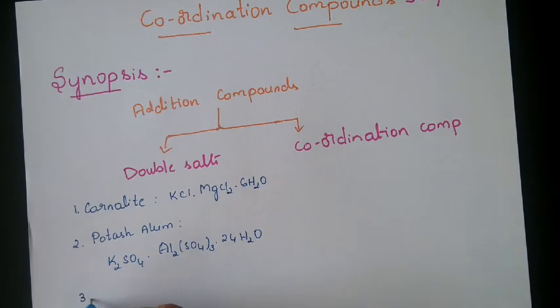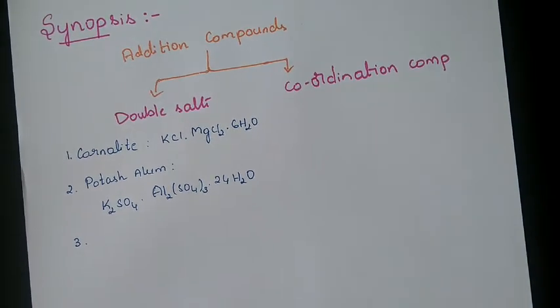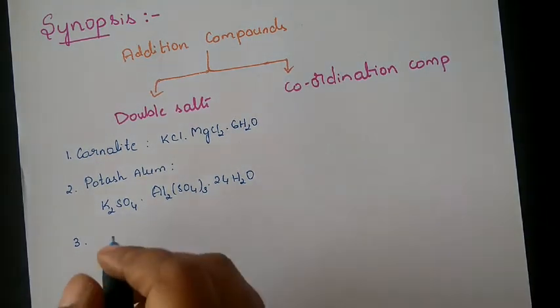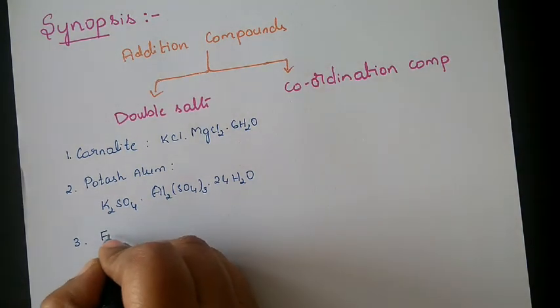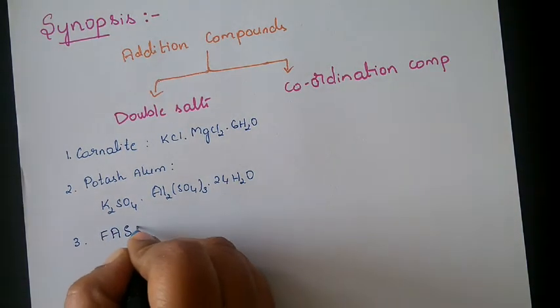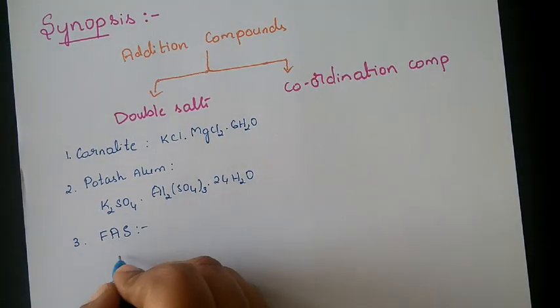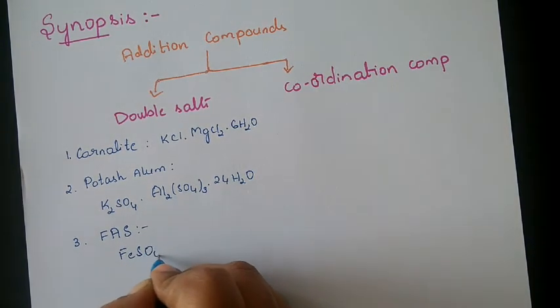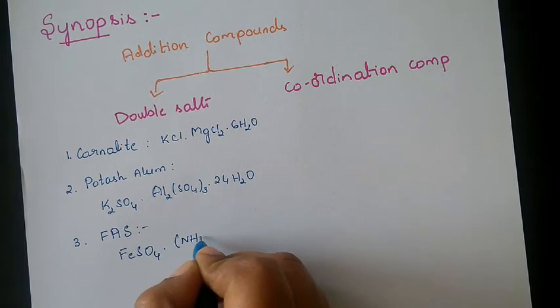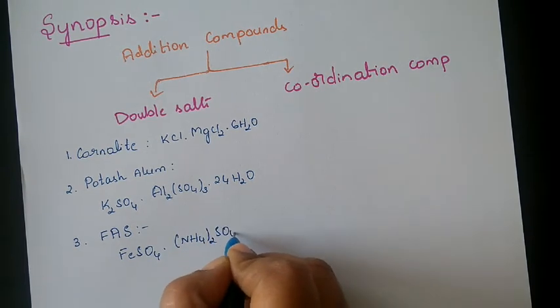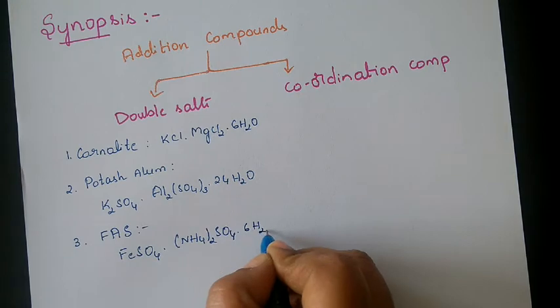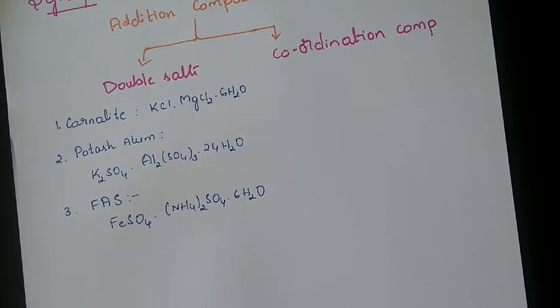Next, one more example we can take, the most important and most frequently come across one, that is ferrous ammonium sulfate, FAS. We can write the formula as FeSO4.(NH4)2SO4.6H2O. These are the few examples of double salts.